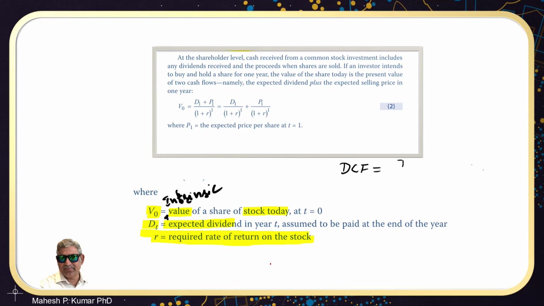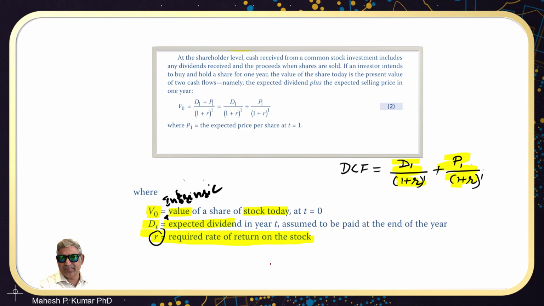At the end of year 1, the dividend received, let us call it D1, is discounted at the required rate of return for 1 year, and the price of the share that we will realize after 1 year, P1, is also discounted at R. R is the required rate of return for 1 year. This stock was assumed to be held for 1 year only. So these are the two discounted cash flows.